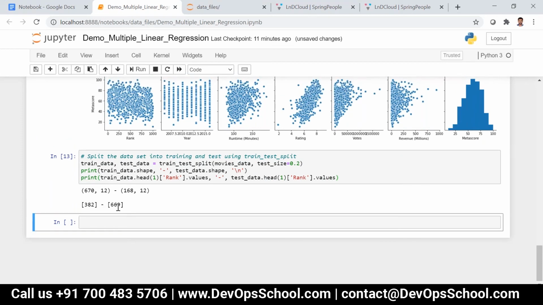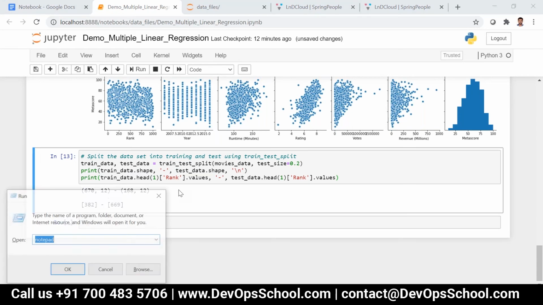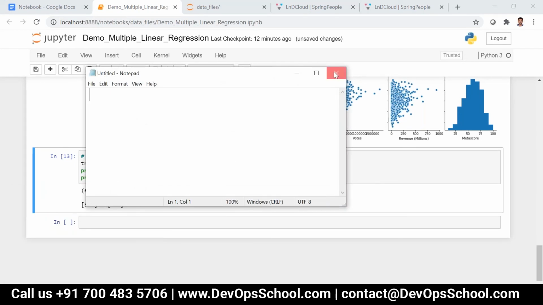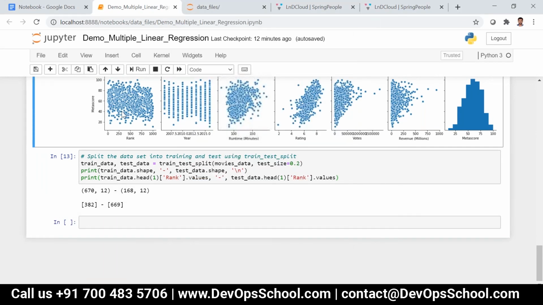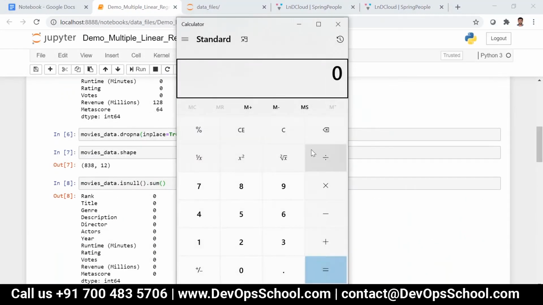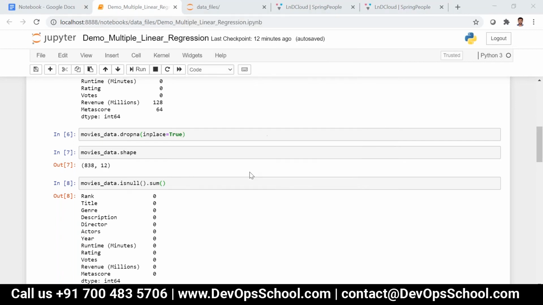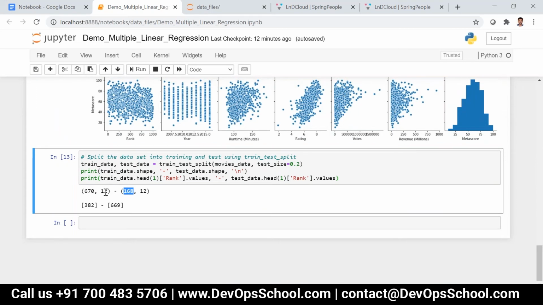So now you can see training data takes 670 records and test data takes 168 records, because I have given the split percentage as 20%. The number of records we have is 838, correct? 20% of 838 is nothing but 168. So 168 records are for testing, and the remaining 80% of the data, 670 records, goes to training.